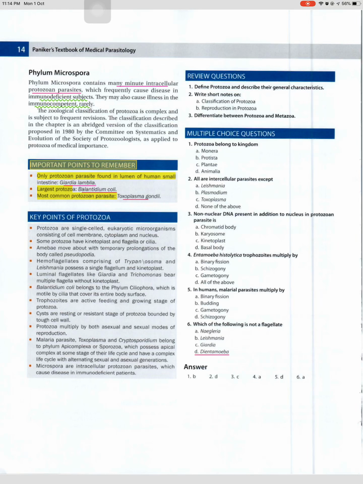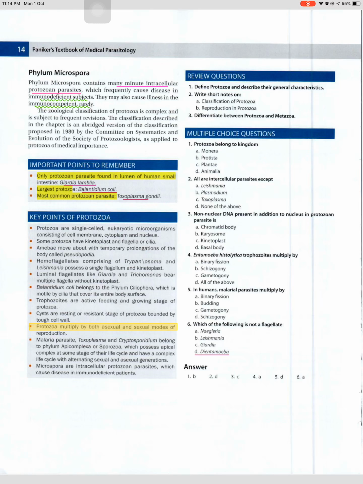Key points of protozoa. Protozoa are single-celled, eukaryotic microorganisms consisting of cell membrane, cytoplasm and nucleus. Some protozoa have kinetoplast and flagella or cilia. Amoeba move about with temporary prolongations of the body called pseudopodia. Hemiflagellates comprising Trypanosoma and Leishmania possess a single flagellum and kinetoplast. Luminal flagellates like Giardia and Trichomonas bear multiple flagella without kinetoplast. Balantidium coli belongs to the phylum Ciliophora, which is motile by cilia that cover its entire body surface. Trophozoites are the active feeding and growing stage of protozoa. Cysts are the resting or resistant stage of protozoa, bounded by a tough cell wall.